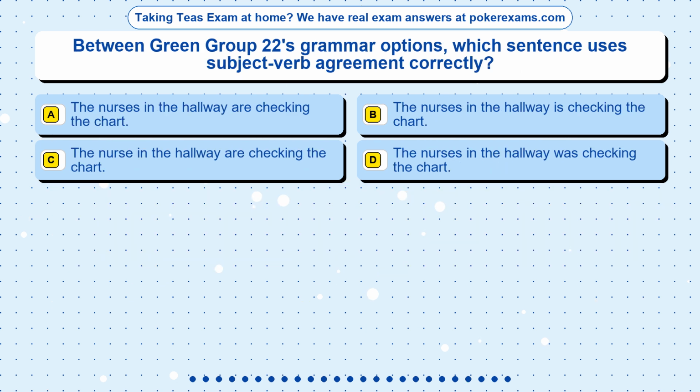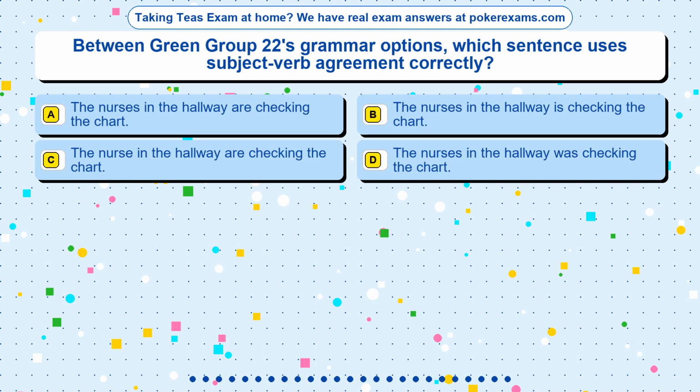Question 21. Between Green Group 22's grammar options, which sentence uses subject-verb agreement correctly? Option A. The nurses in the hallway are checking the chart. Option B. The nurses in the hallway is checking the chart. Option C. The nurse in the hallway are checking the chart. Option D. The nurses in the hallway was checking the chart.